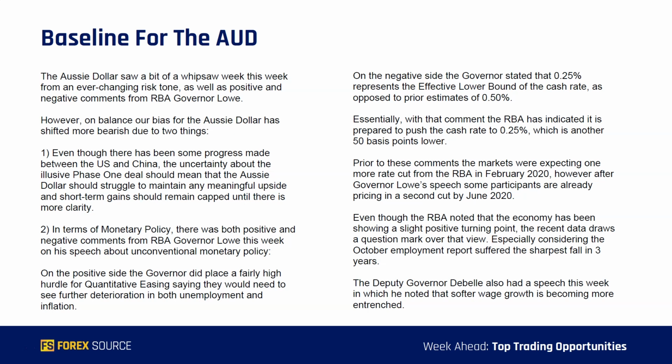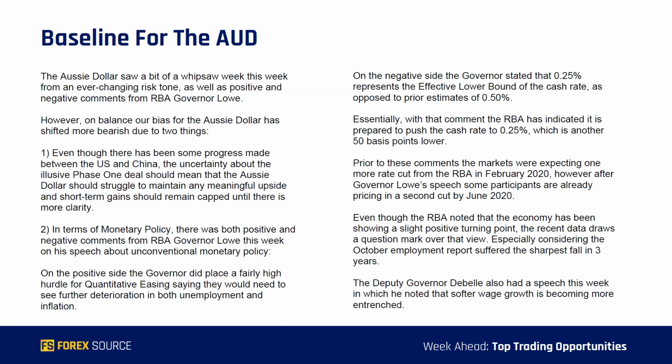Secondly, in terms of monetary policy, there were both positive and negative comments from RBA Governor Lowe this week in his speech about unconventional monetary policy. On the positive side, the governor did place a fairly high hurdle for quantitative easing, saying that they would only need to do that if they see further deterioration in both unemployment and inflation. And on the negative side, the governor stated that the 0.25% represents the effective lower bound of the cash rate as opposed to the prior estimates of 0.50.